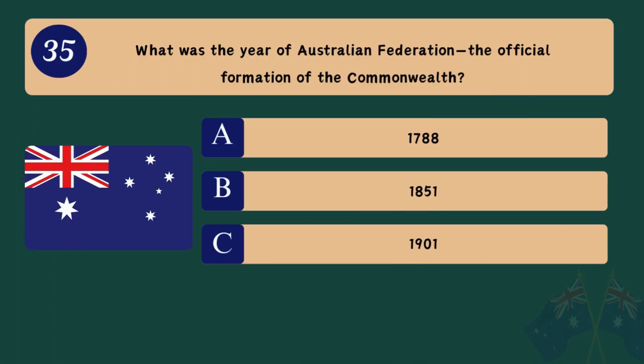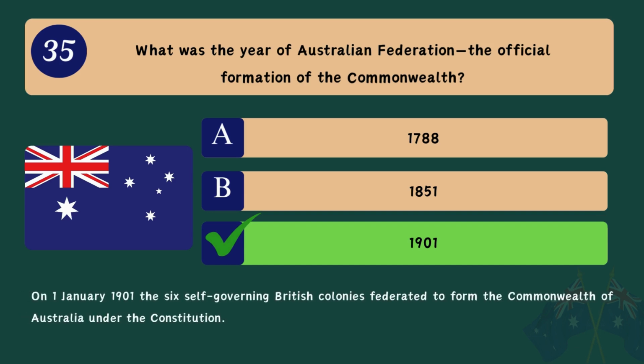Question 35. What was the year of Australian Federation, the official formation of the Commonwealth? A. 1788. B. 1851. C. 1901. Correct answer. C. 1901. On the 1st of January 1901, the 6 self-governing British colonies federated to form the Commonwealth of Australia under the Constitution.